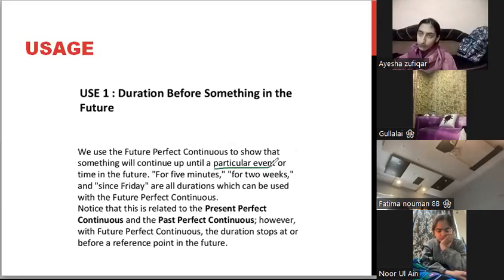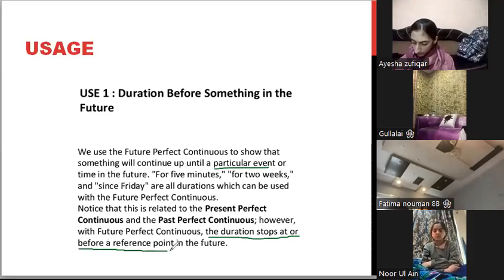However, with the future perfect continuous, the duration stops at or before a reference point in the future. Okay, this is the most important portion, that the duration stops before or at a reference point in the future. Okay.